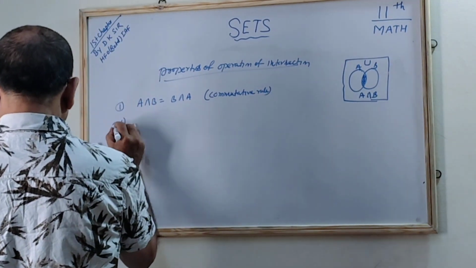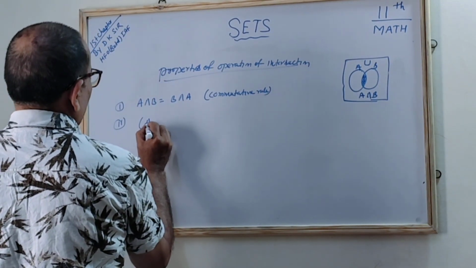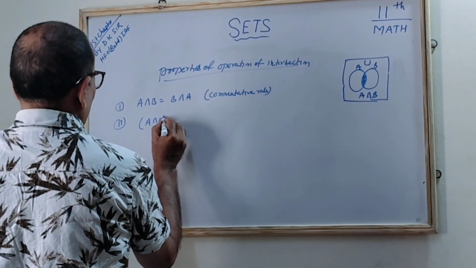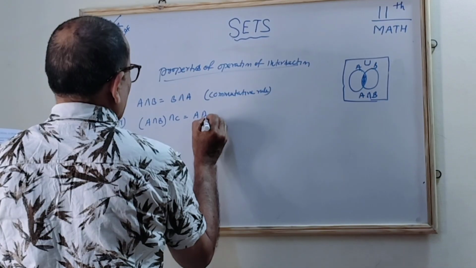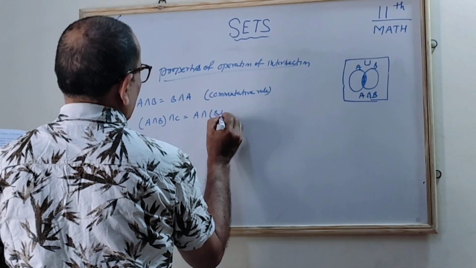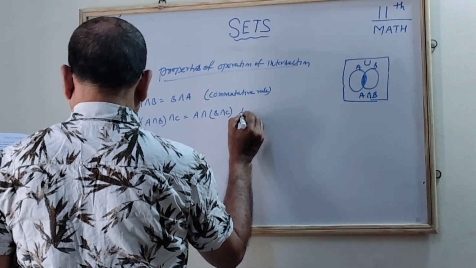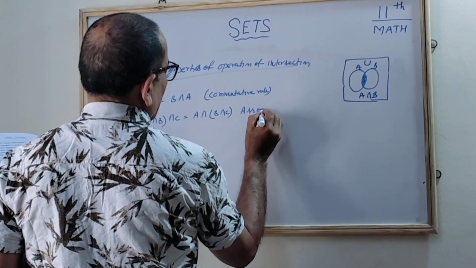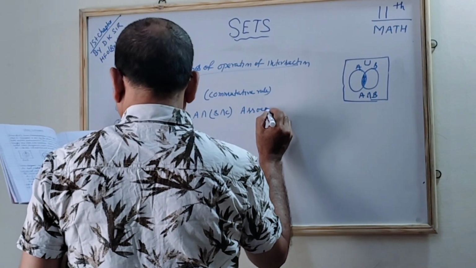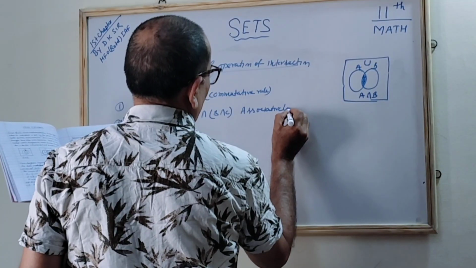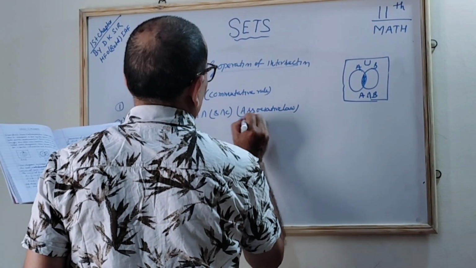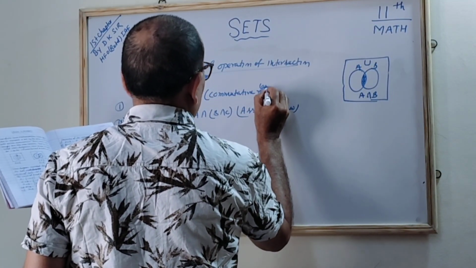The second: A intersection B intersection C is equal to A intersection B intersection C, regrouped. This follows the associative law, correct? Associative law.